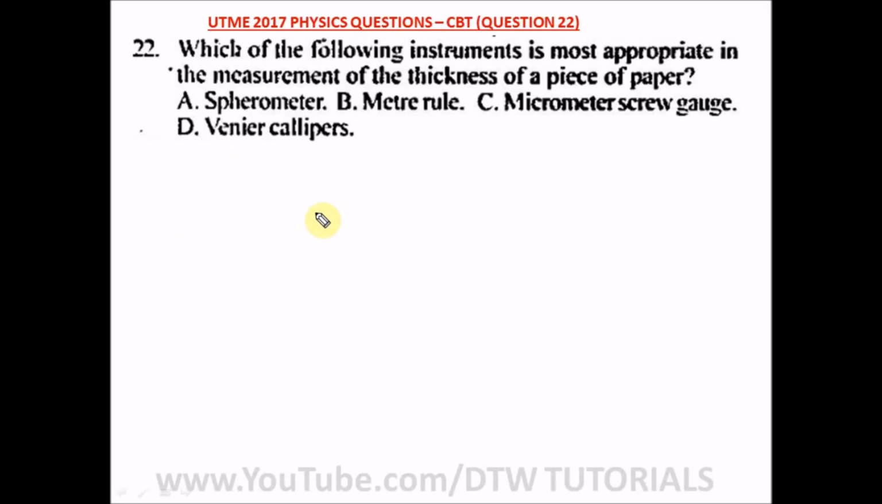Question 22 of our UTME 2017 physics question, your JAMB CBT. It says, which of the following instruments is most appropriate in the measurement of the thickness of a piece of paper? The vernier caliper can measure the thickness of a paper, but your micrometer screw gauge is the most appropriate to use because of its greater accuracy than your vernier caliper. So our answer is option C.